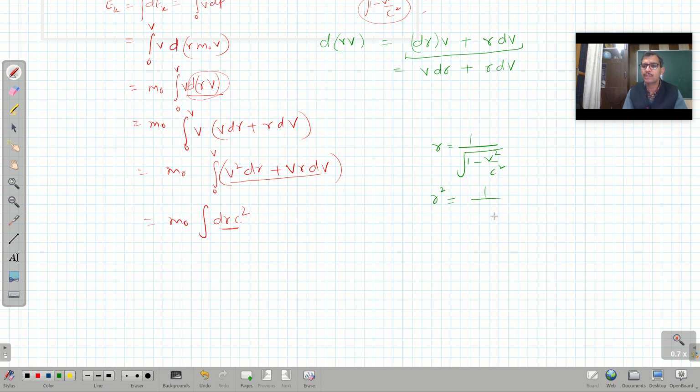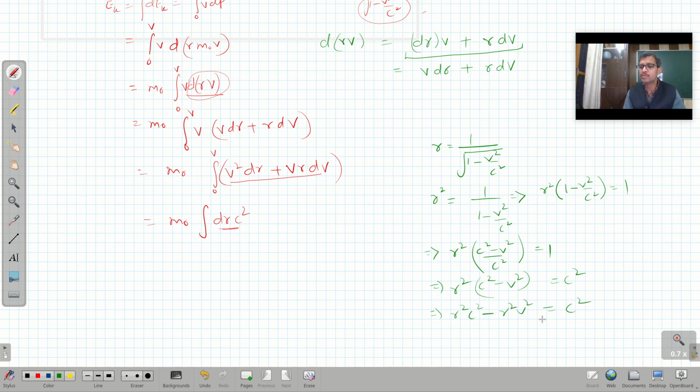So gamma square equals 1 over 1 minus v square upon c square, and it is gamma square times 1 minus v square over c square equal to 1, which implies gamma square times c square minus v square over c square is equal to 1. So it is gamma square c square minus gamma square v square equal to c square.